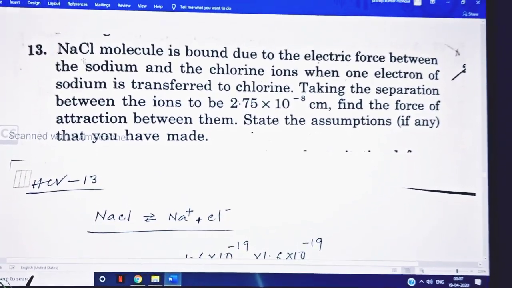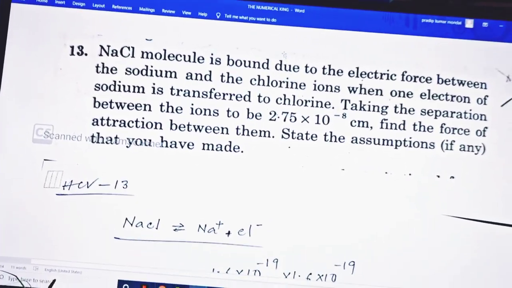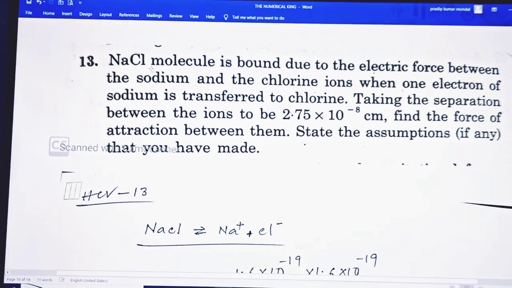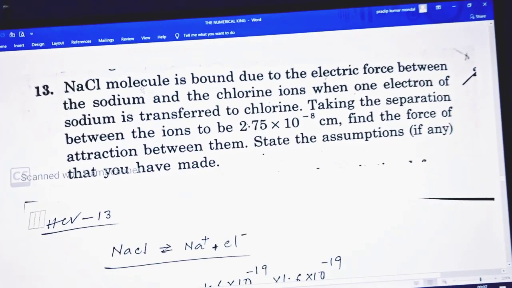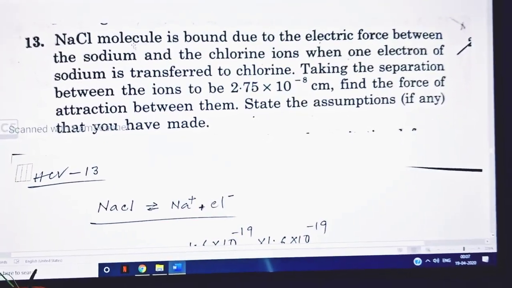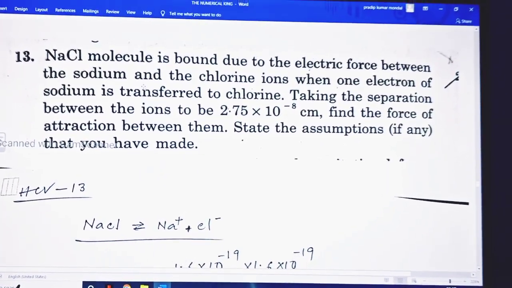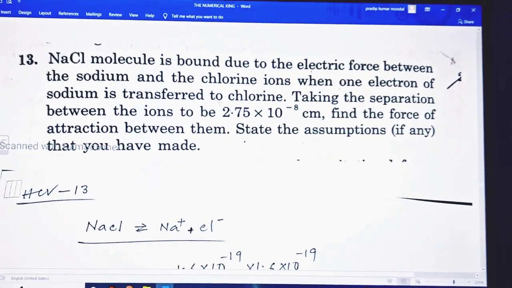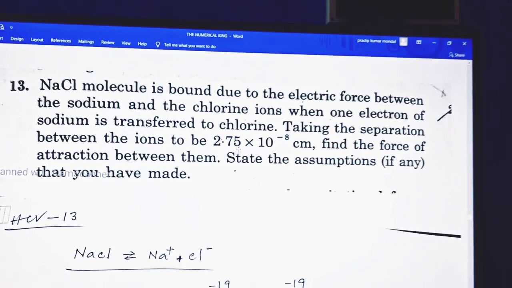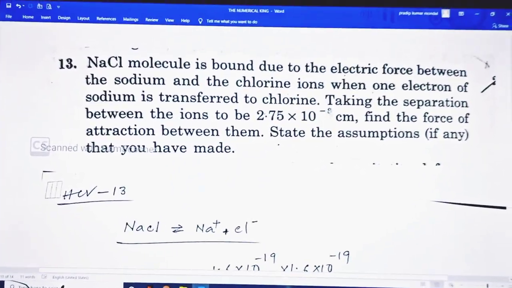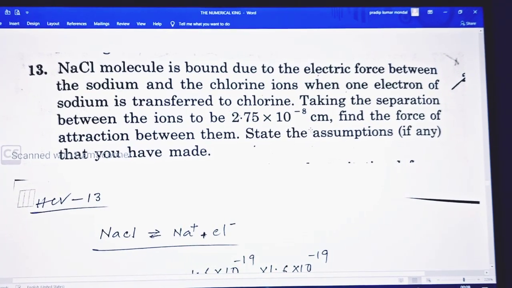Numerical 13: sodium chloride molecule is bound due to the electrostatic force. So this is an ionic bond. We know that the sodium and chloride ions attract each other with the electrostatic force and form NaCl molecules. So NaCl molecules are bound due to the electric forces between the sodium and chloride ions when one electron of sodium is transferred to chlorine, and taking the separation between the ions to be 2 point something, find the separation, which is of the order of angstrom level.